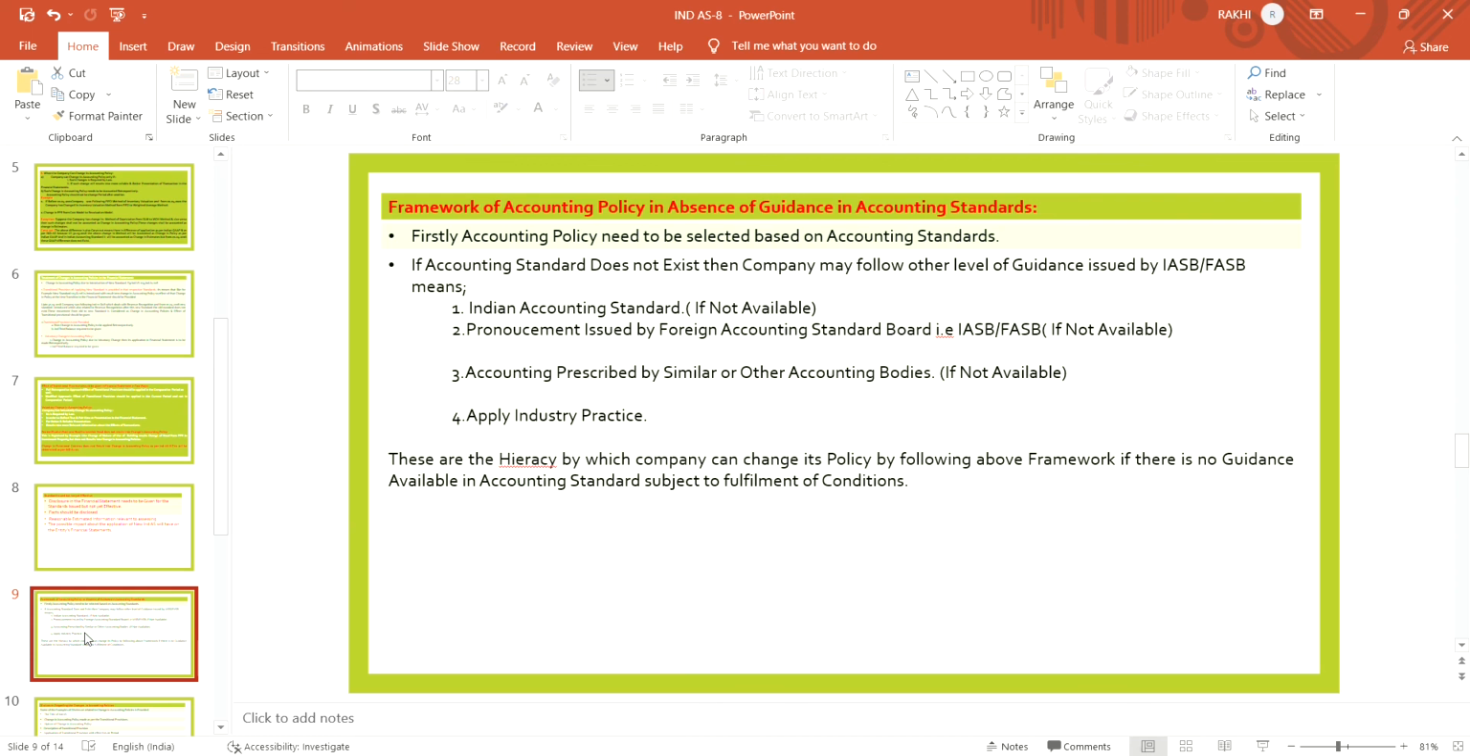Company can change its policy if the guidance is not available. Company can adopt other pronouncements and other bodies' guidance only if it is not present in the Indian accounting standard, and that application by the company in the financial statement is made subject to the fulfillment of the conditions.